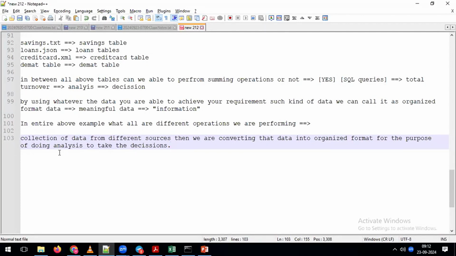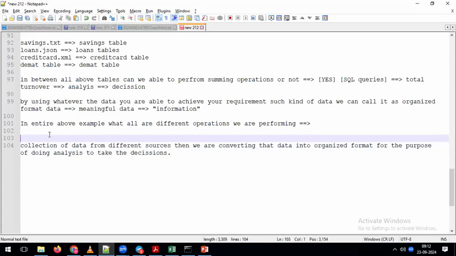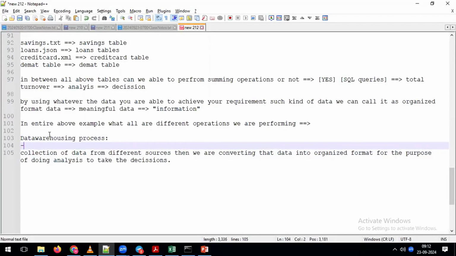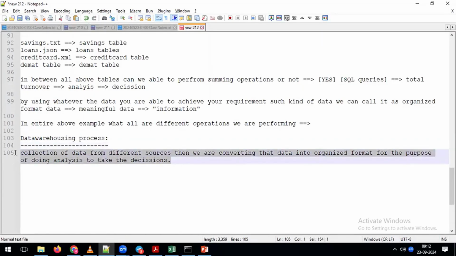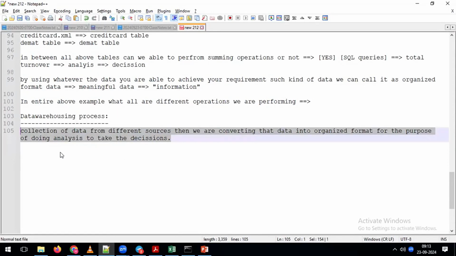Now, this whole summary we can call nothing but our data warehousing process. Whatever process I'm explaining here, or whatever definition I'm giving here, this whole definition simply we can call our data warehousing, or a data warehousing process.